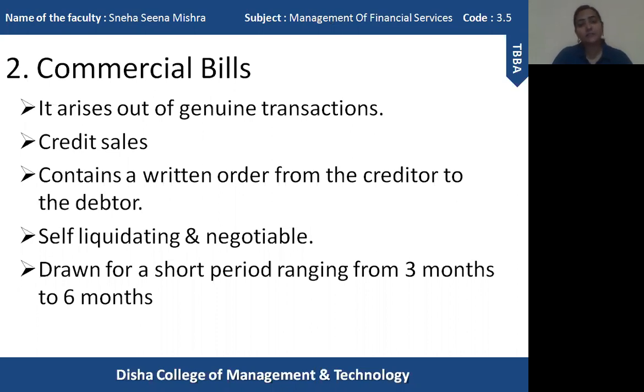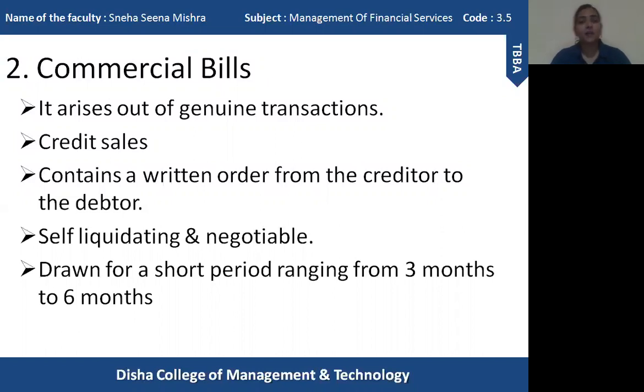So whenever there is a credit sale, it leads to the arising of bills of exchange, or we can say commercial bills. So it arises due to genuine transactions, that is the buying and selling, and that is related to the credit sales. So whenever credit sales take place, the seller has the opportunity to draw a bill on the buyer.